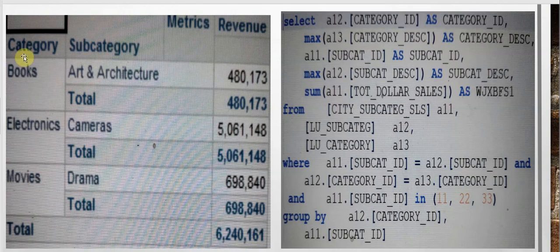So here we can see we are able to see only three categories because we have selected three subcategories: art and architecture, cameras, and drama, and their values are getting displayed here. If we see in our where clause, we have the subcategories 11, 22 and 33. If we had a category filter, we had the categories 1, 2.